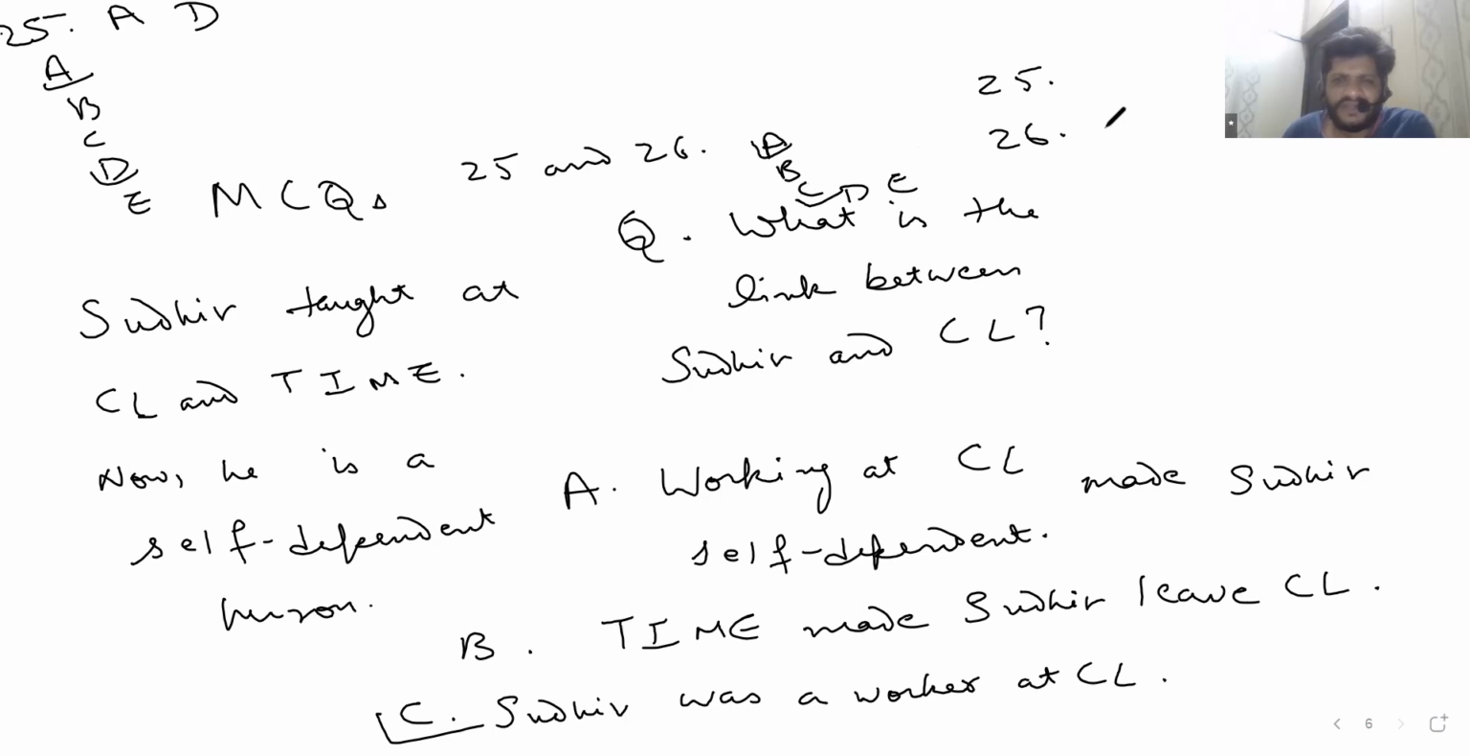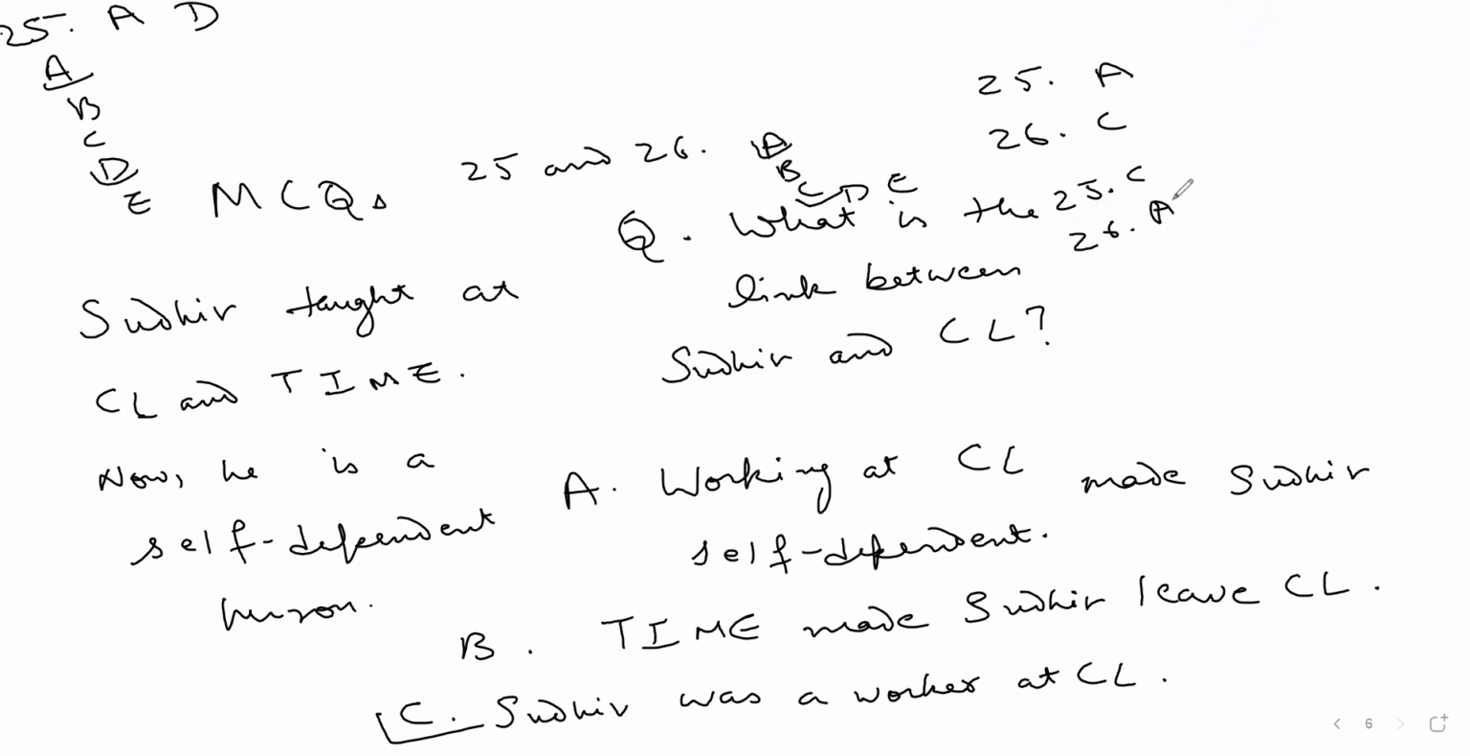So you can write A, C, or you can write in either order. You can also write C, A, no problem. But if both benefits belong to only one answer, they should be written adjacent to each other. Understood? Yes, sir. Good.